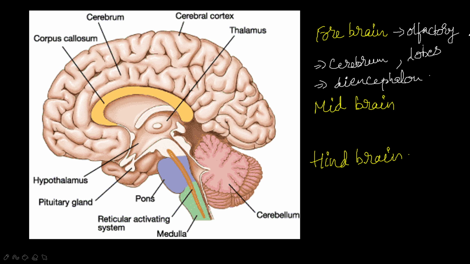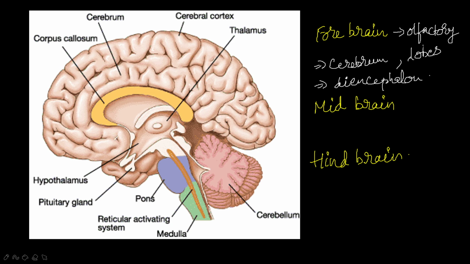The cerebrum controls voluntary activity, and is called the seat of intelligence. This part of the cerebrum can control feelings like love, admiration, hatred, everything. All the voluntary actions of our body are coordinated by the cerebrum. The next one is diencephalon, which mainly consists of the pineal gland, pituitary gland, thalamus and hypothalamus.